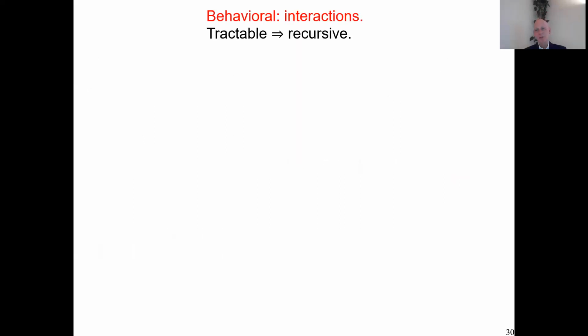Let me discuss a bit more, take stock of where we are for the behavioral approach. So in the behavioral approach, we would like to study interactions, fairness and regret and all these things. We want to have tractability, and tractability is at the level of the researcher, the modeler, who wants to have tractable models. That's a reason why researchers use recursive formulas. Otherwise, it's very hard to calculate or to do anything. That's a pragmatic argument. But also empirically, it's quite realistic that people are close to that.